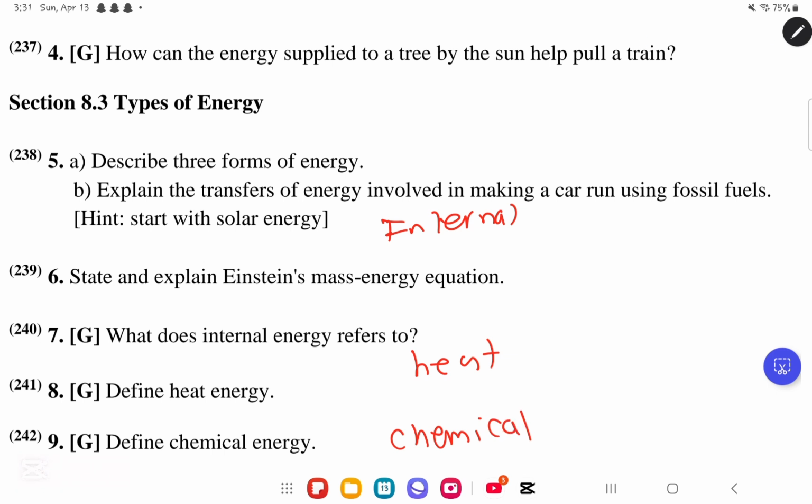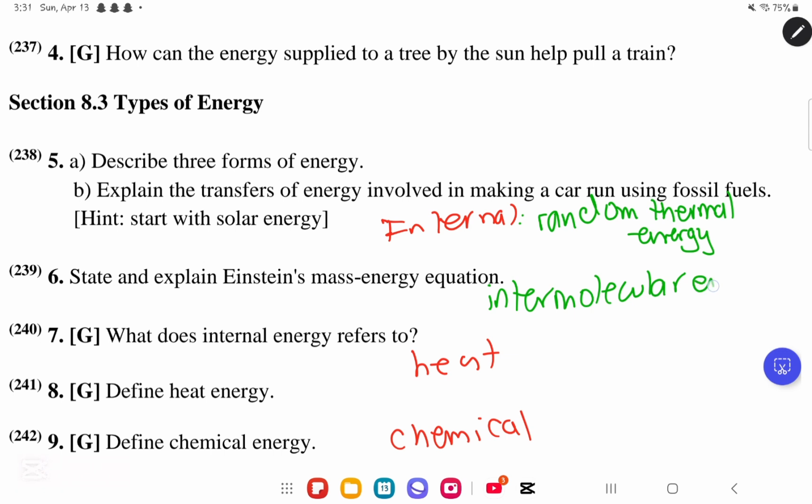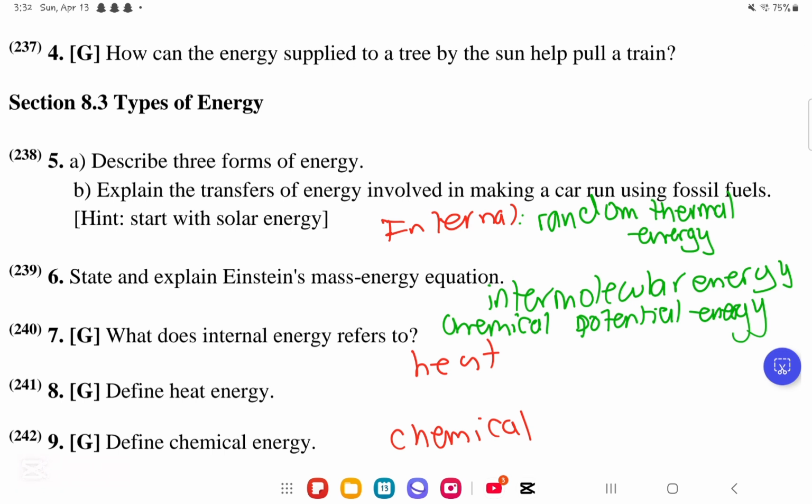Okay? The internal energy, it is what? The internal energy is the random thermal energy of particles. It is also the intermolecular energy, or the energy in between their molecules. And then finally, it is the chemical potential energy. Okay, so it is random thermal energy, intermolecular energy, and chemical potential energy.